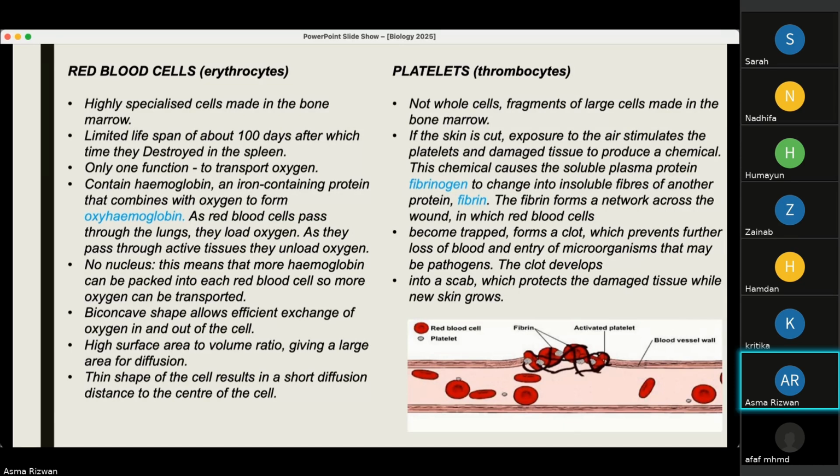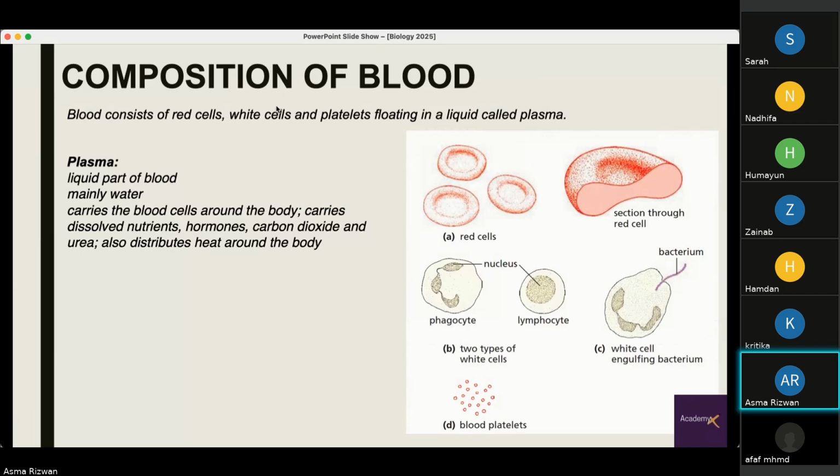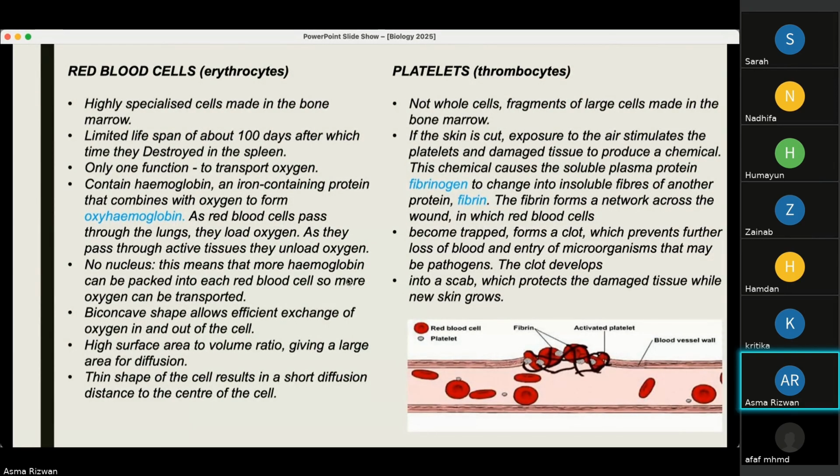Very special thing about the red blood cells is they have no nucleus. This means that more hemoglobin can be packed into each red blood cell, so more oxygen can be transported. They're also biconcave in shape. Here you can see their biconcave shape, which allows efficient exchange of oxygen in and out of the cell. This allows them to move in and out of the capillaries, right, without being damaged.